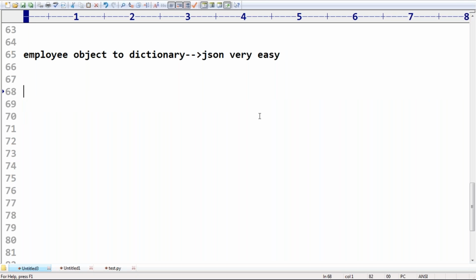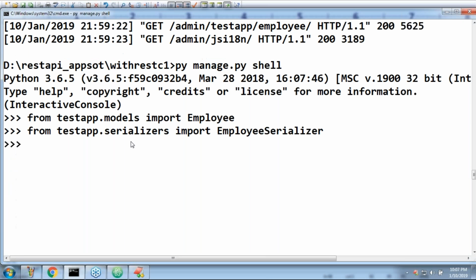Now observe carefully. Let me create one employee object. The model is already there. emp is equal to Employee.objects.get(id=1).